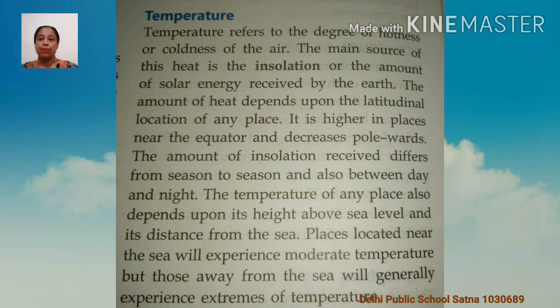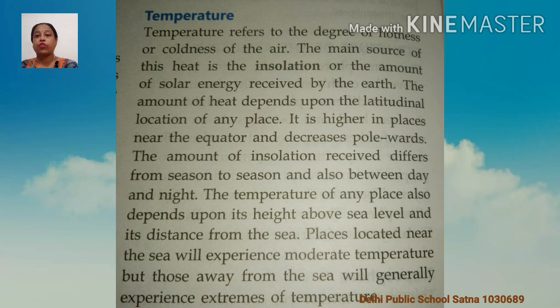The amount of insolation received differs from season to season, and also between day and night. Of course, children, it will differ from season to season, and if you compare day to night.